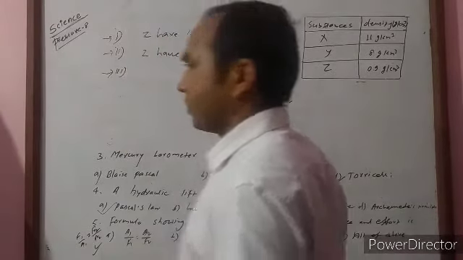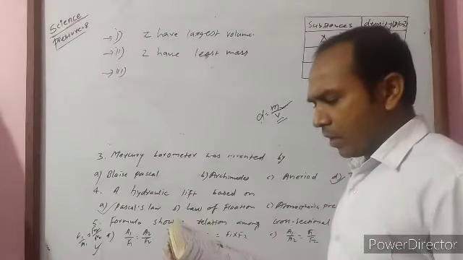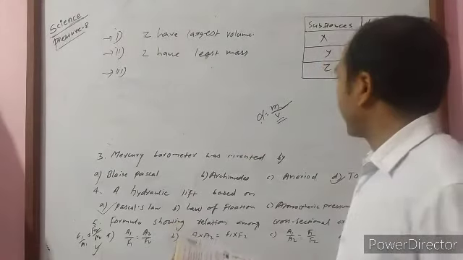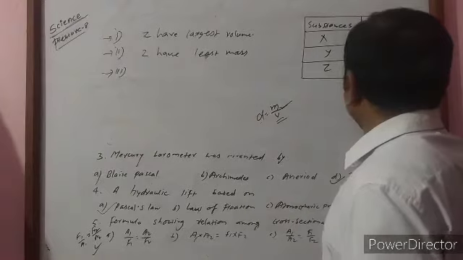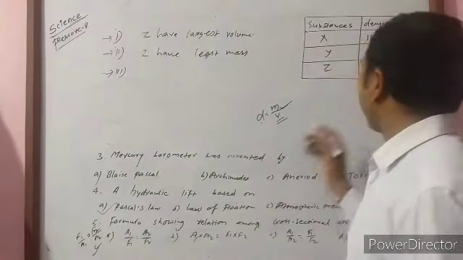Third question, amongst the above substances, which one will float on water? We already know that a substance floats on water if its density is less than water.